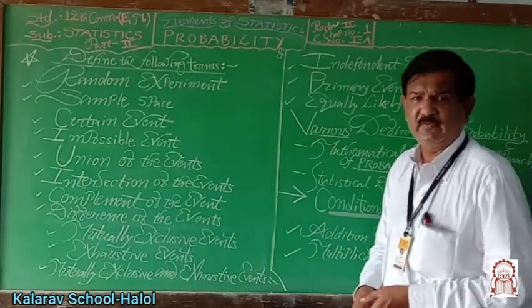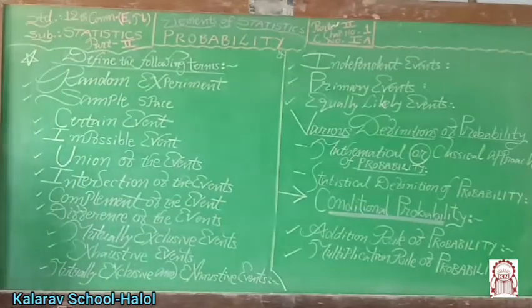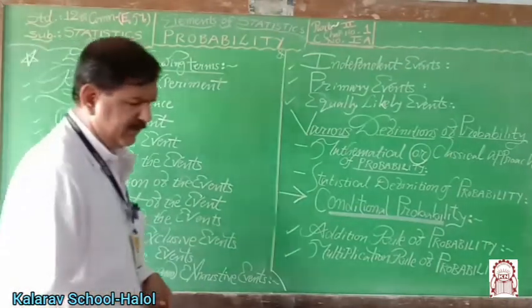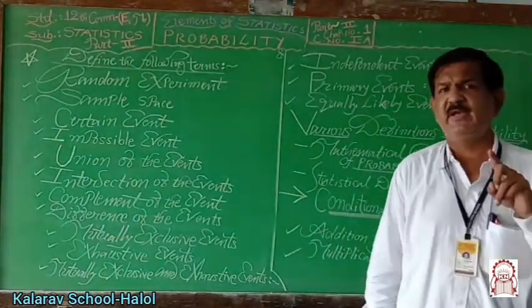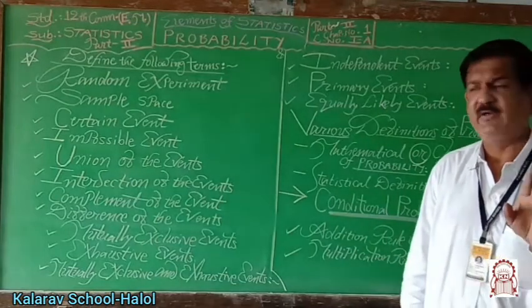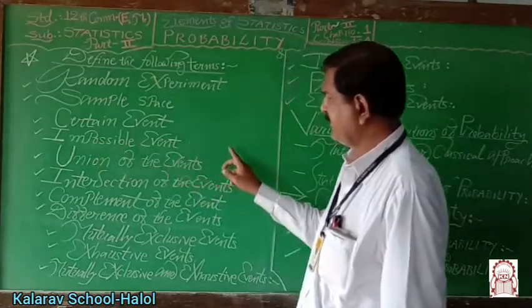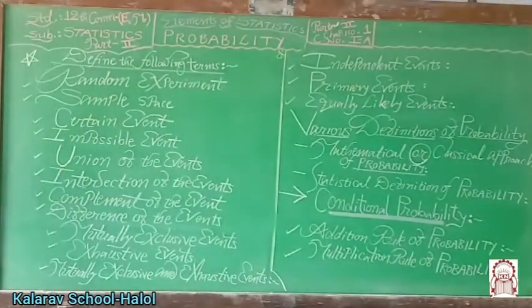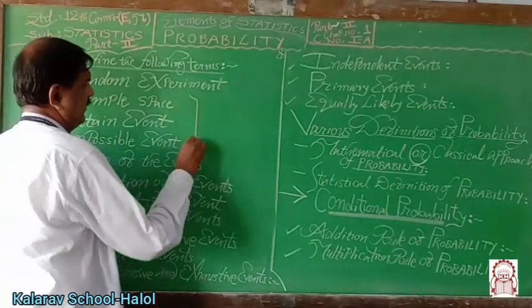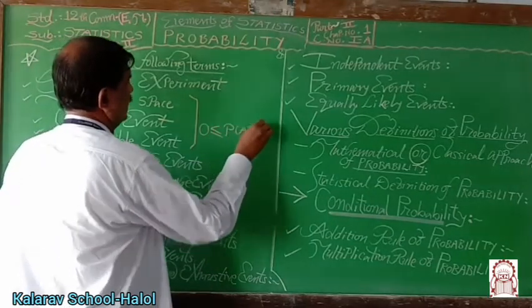Now the certain event. An event is said to be a certain event if the probability of its happening is 1. Means a sure event is a certain event. Impossible event: the probability of happening of an impossible event is 0. See, probability is a measure of uncertainty, the value of which lies between 0 and 1.